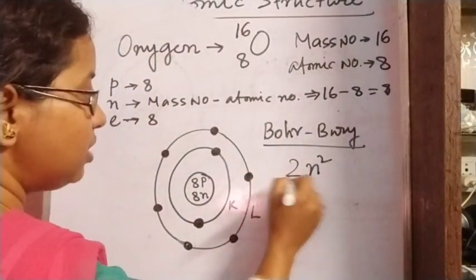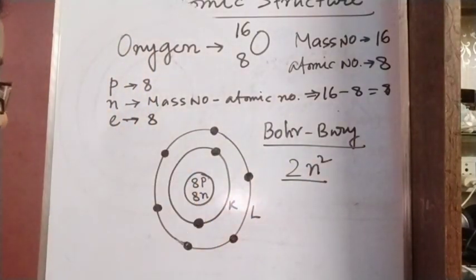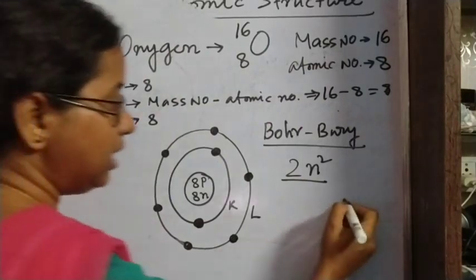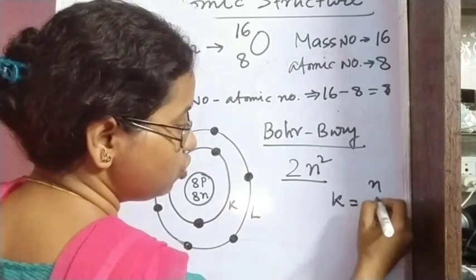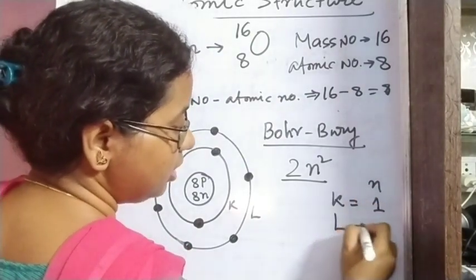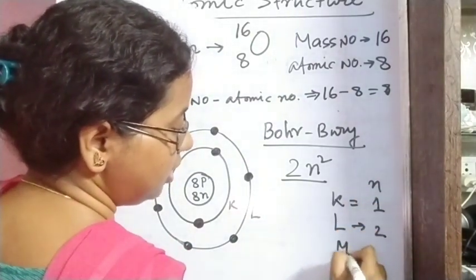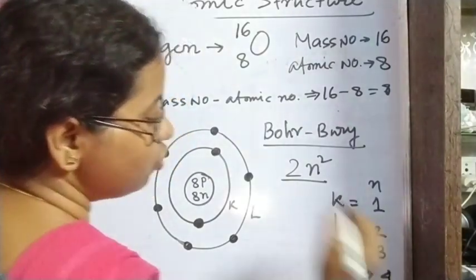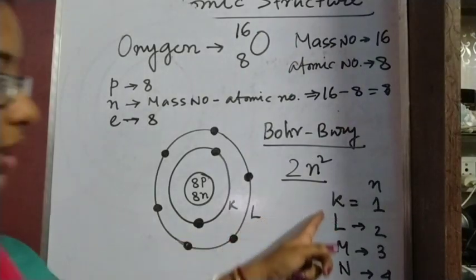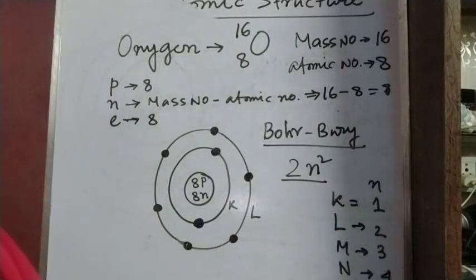This will be the number of electrons in each shell, where n is, for K, n equals 1, for L, n equals 2, for M this is 3, and for N this will be 4. K, L, M, N, these are the shells.